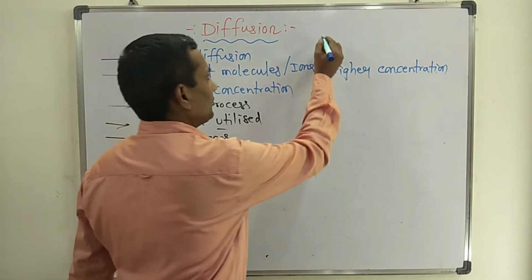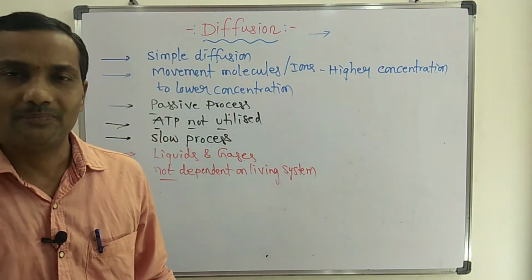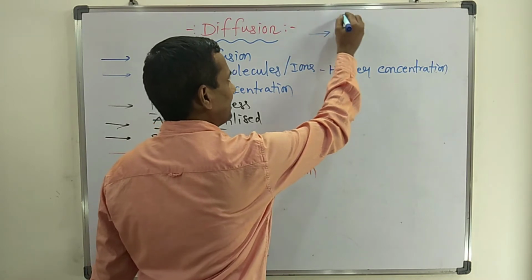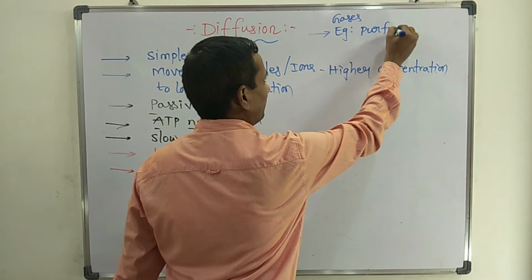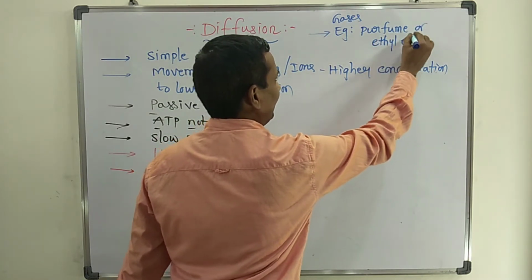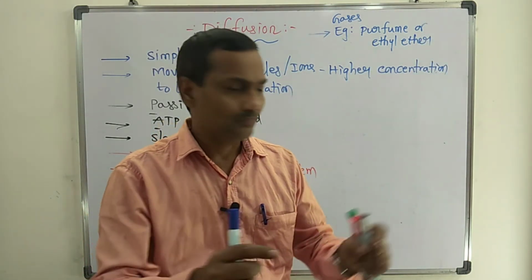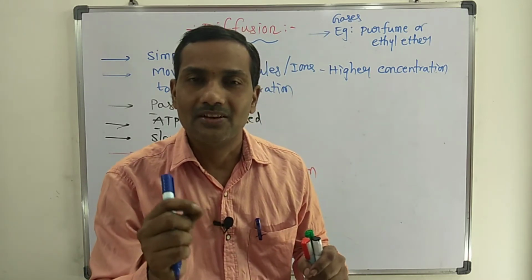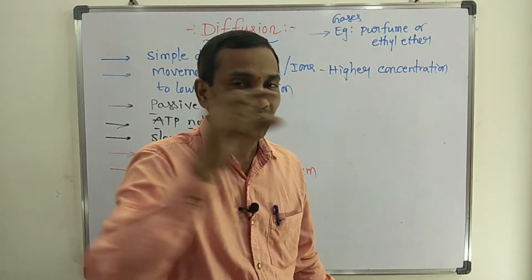Diffusion you can observe in liquids and gases. I will explain an example in gases: perfume or ethyl ether. Just open it at one corner, and within a few minutes the smell of the perfume will be throughout the room.